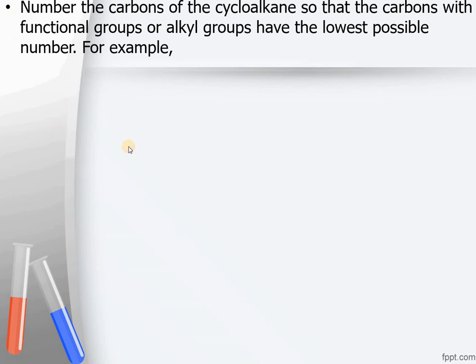After determining the parent chain, we have to see the substituents which are present on the parent ring. We will have to number the ring in such a way that the carbon which has got a functional group or attachment upon it should have the lowest possible number. For example, the compound shown over here to you is cyclopentane. There are 2 substituents.